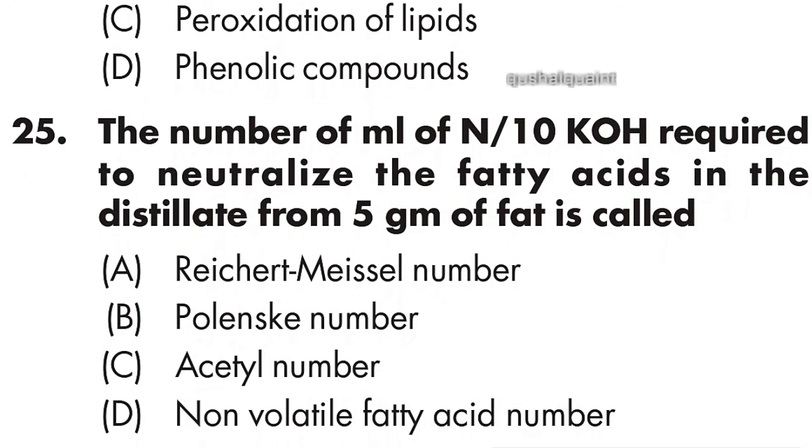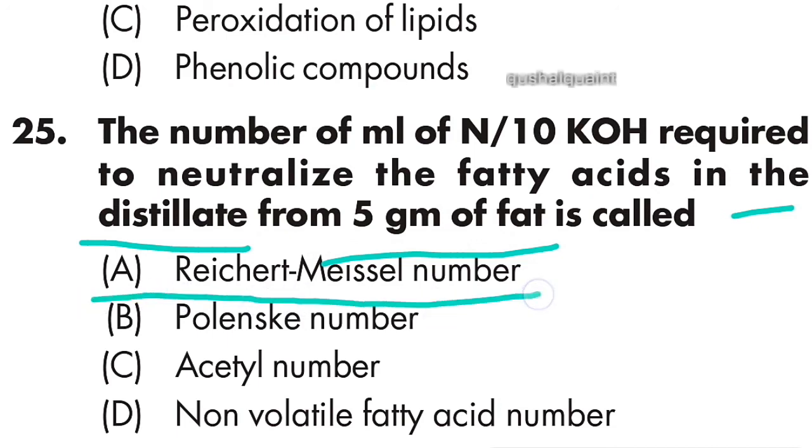The number of ml of N/10 alkali required to neutralize the fatty acids in the distillate from 5 grams of fat is called the Reichert-Meissl number. Option A is right, Reichert-Meissl number.